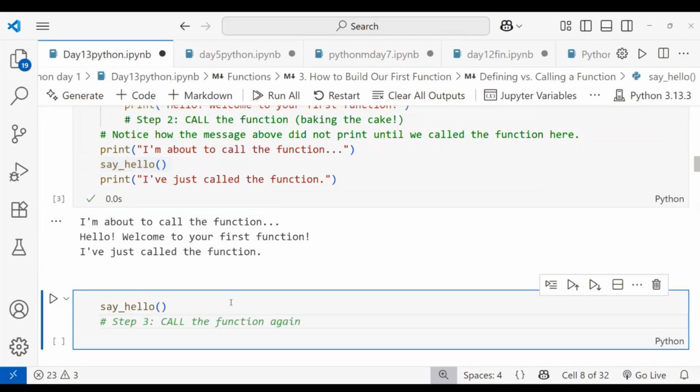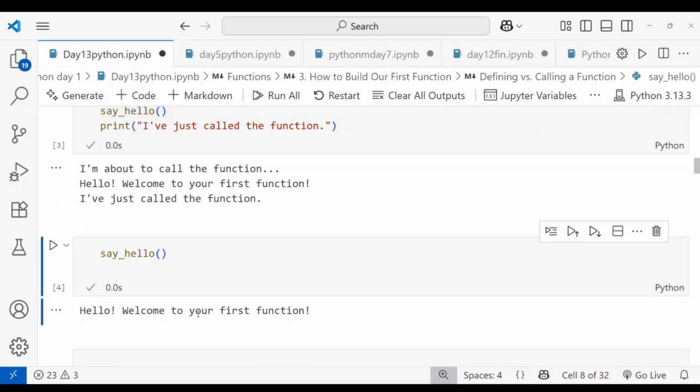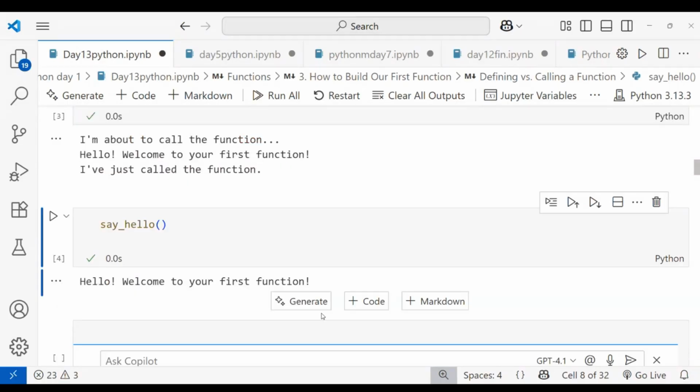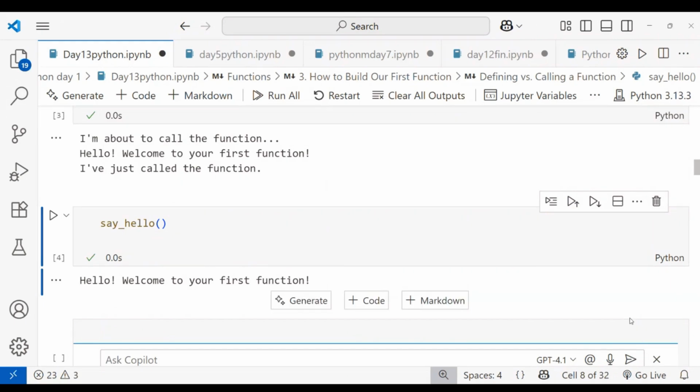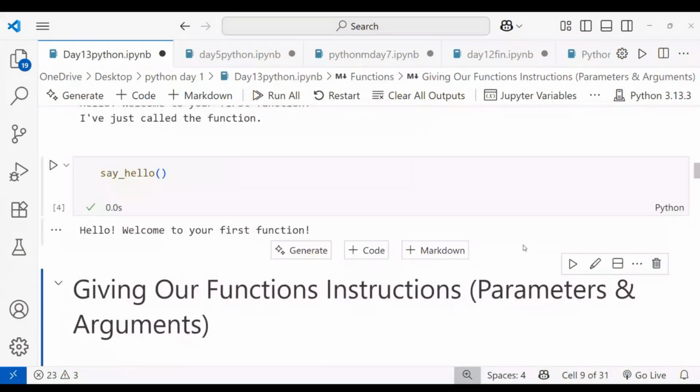Okay, and here, say hello. I'm calling this function, and this I'm calling the function. It's printing hello, welcome to your first function. This is the beauty of our functions. Okay, when you're using a function, you can maintain a specific task.